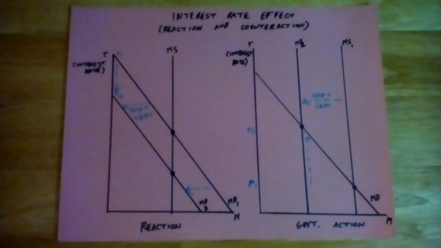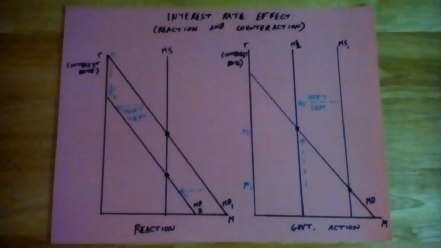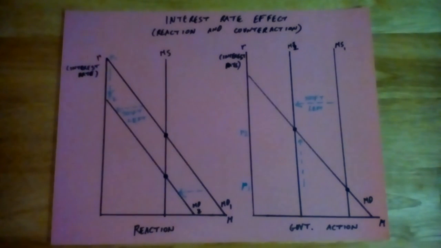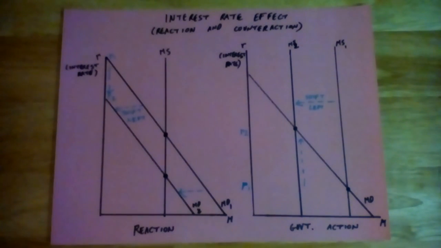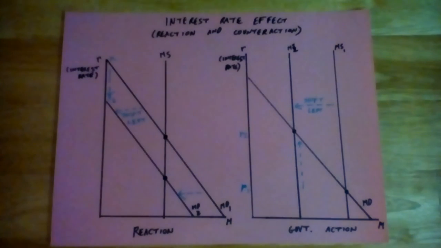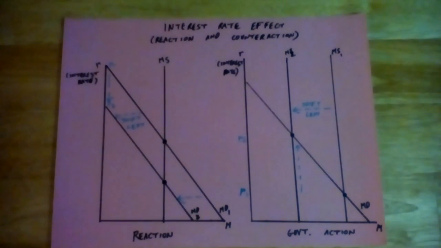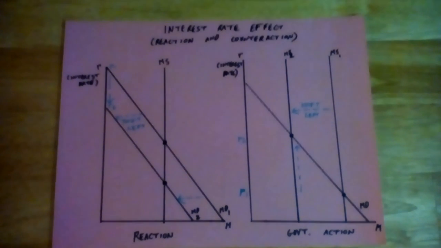In a counteraction, the Fed can raise interest rates as a tool to temper aggregate demand, as seen in the graph, to bring money demand back to equilibrium. The Fed can raise the interest rate, or R, by reducing the money supply, or MS, as shown here, and shifting.